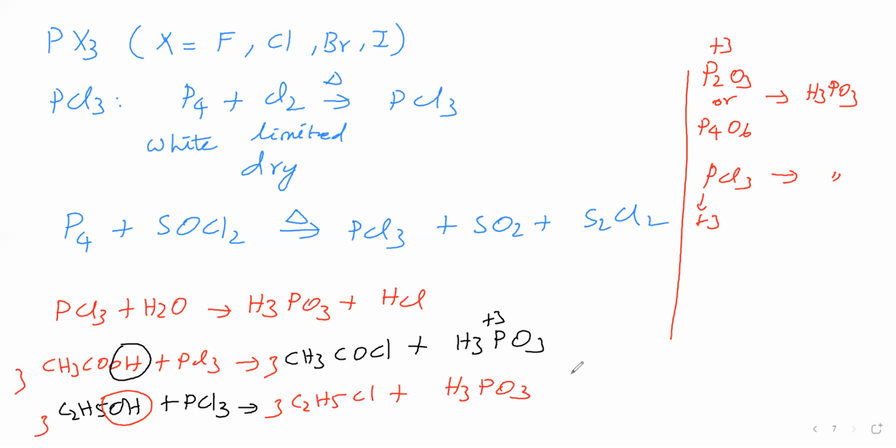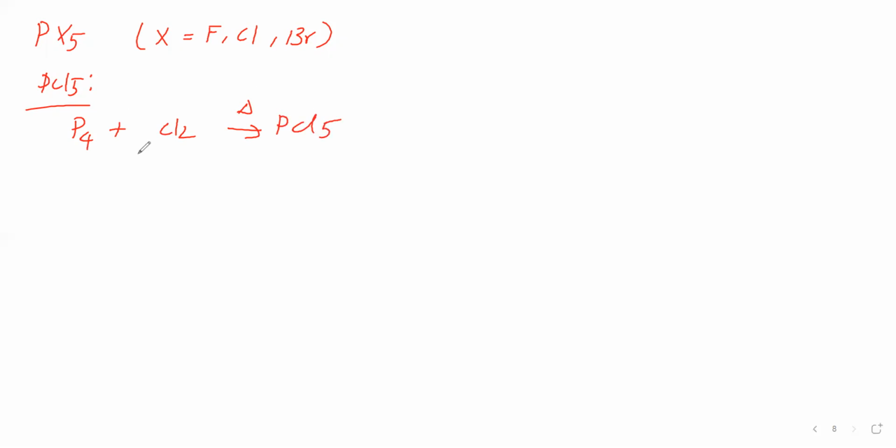Next, we will take the phosphorus pentahalides. In place of the halogen, we can take F, Cl, Br. I is not coming; PI5 does not exist. Phosphorus pentaiodide does not exist. How to prepare PCl5? Take white phosphorus, take dry Cl2 in excess, and heat. You will get PCl5. The Cl2 should be dry and in excess.